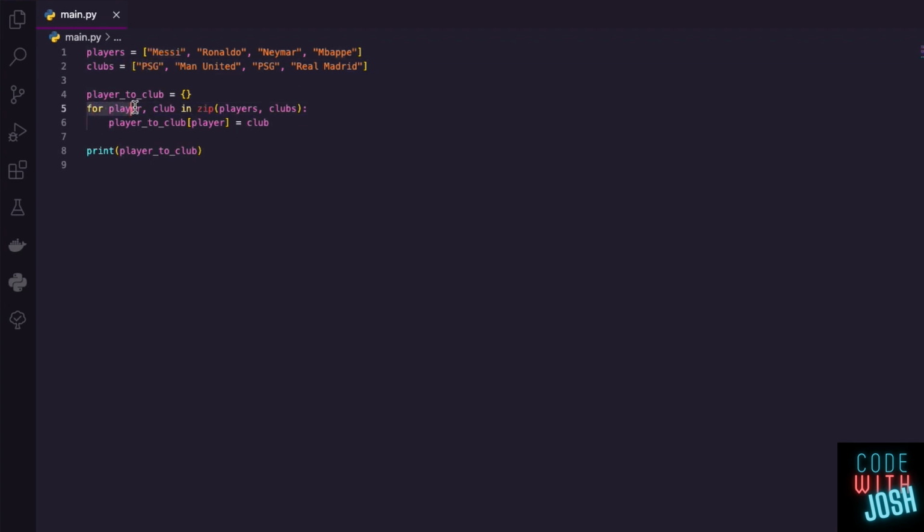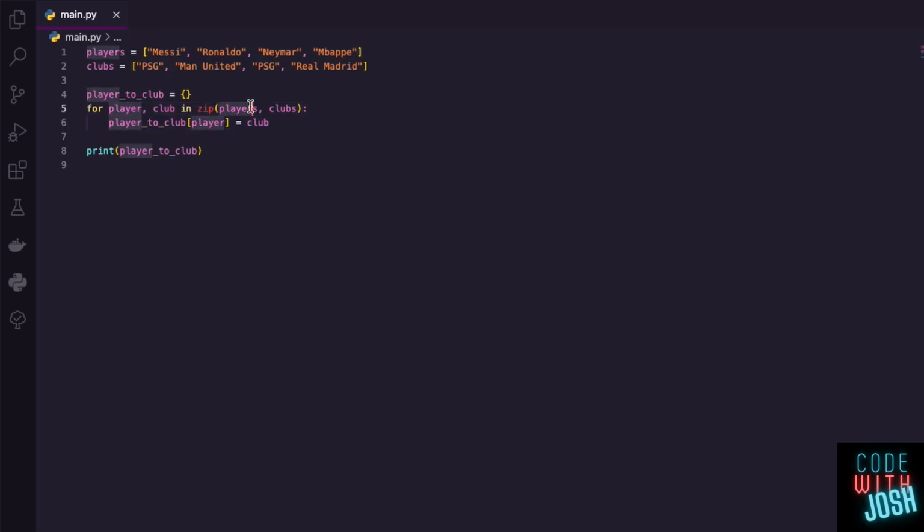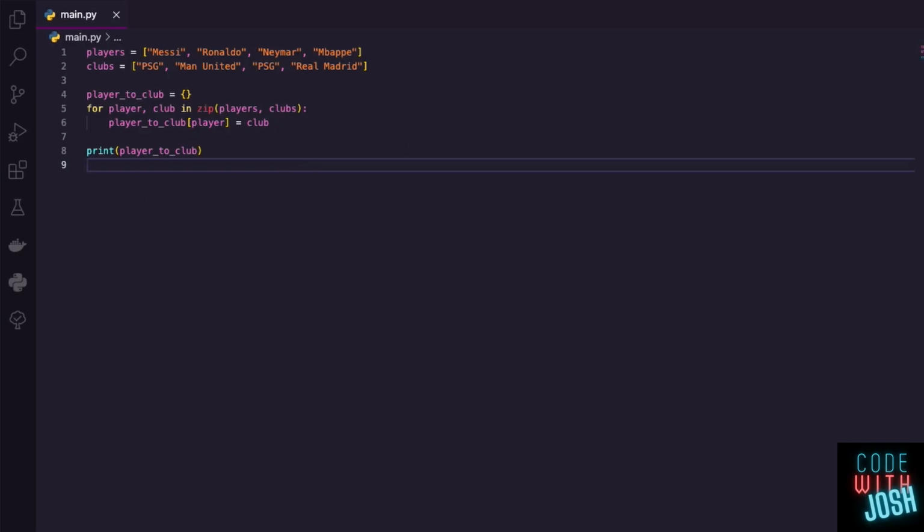So I can loop through, and we're using zip. Zip shouldn't be too new. It allows me to zip 2 lists, 2 iterables together, and essentially create a dictionary from that. So players will match each value in clubs. Then I'm going to take my dictionary, adding the key and the value. So zip itself isn't making the dictionary. It's just matching together 2 lists. So every element matches each other. And then we print off the player to club. If I run my code...